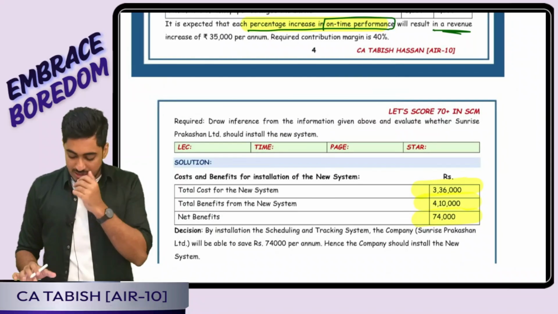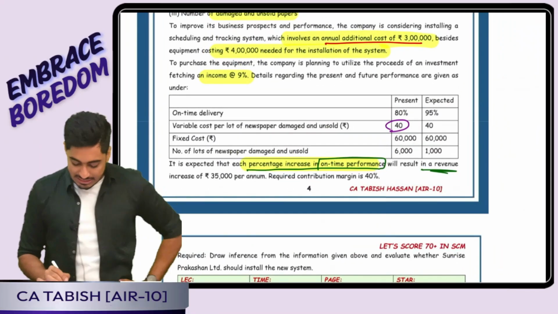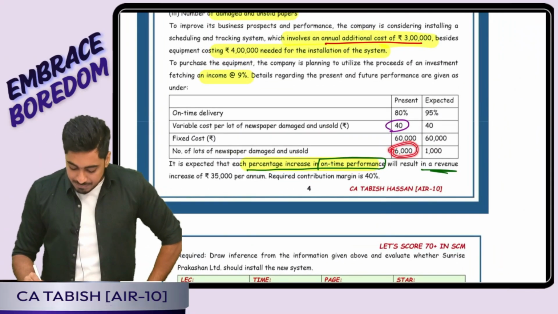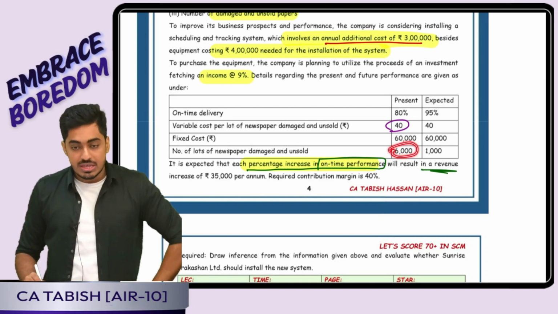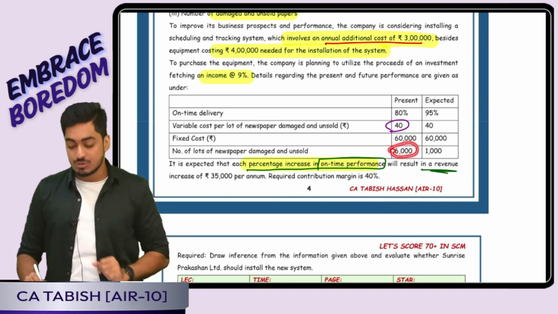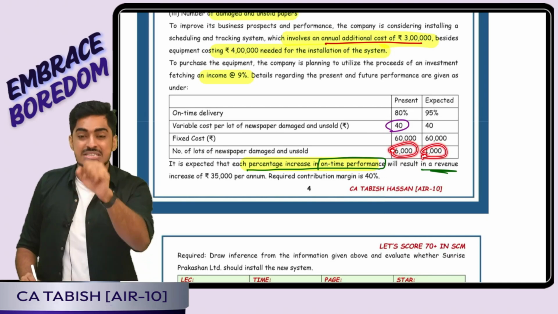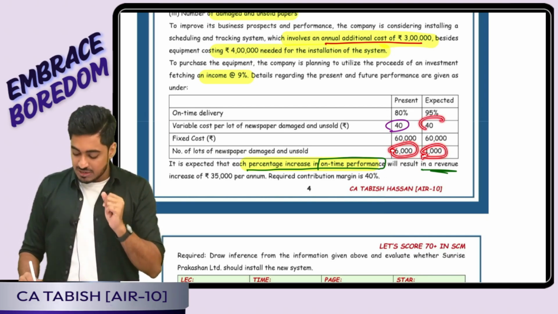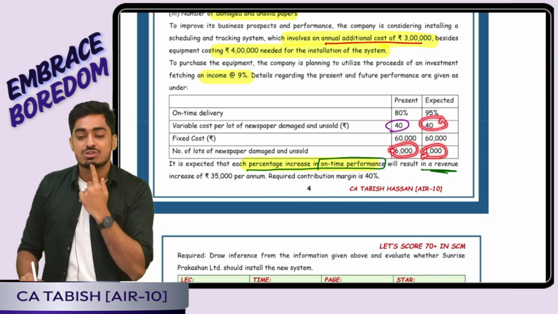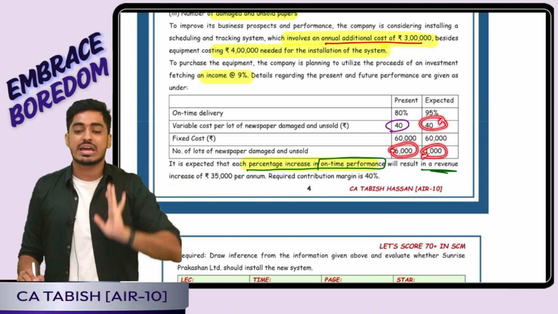Then coming to benefit. Right now, 6,000 papers are damaged and unsold. In future, if I implement the new system, only 1,000 papers will be damaged. That means how many papers' damage can I save? 5,000. Every paper damage I was incurring 40 rupees cost. So 5,000 into 40, 2 lakh I saved.